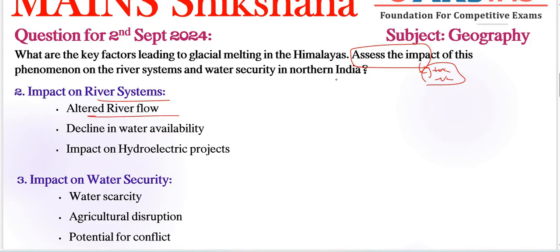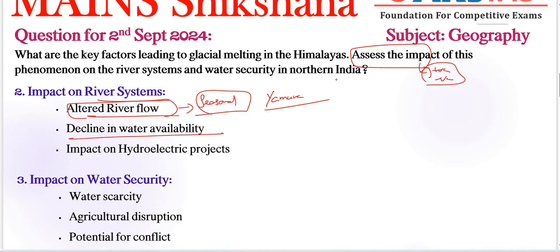So next, first thing is altered river flow. Glacial melting has led to increased river flow during the monsoon season, but reduced flow during dry periods also, right? Causing seasonal imbalances. That is also very important. Seasonal imbalances we are facing here. For example, we can connect the Yamuna River here, which originates from the Yamunotri Glacier and has erratic flow patterns leading to both floods and droughts in recent years, right?